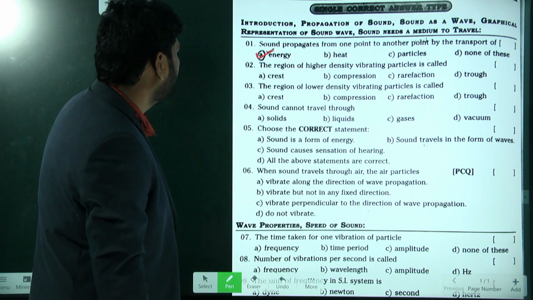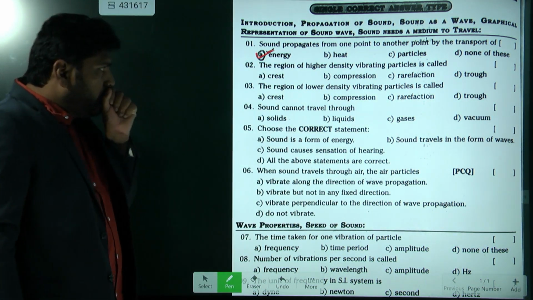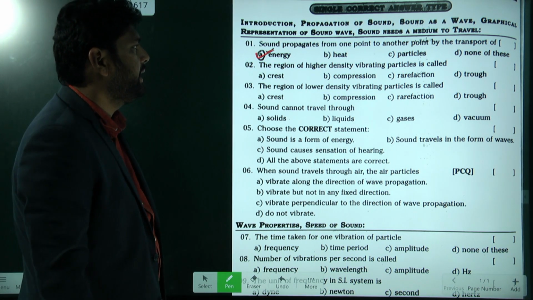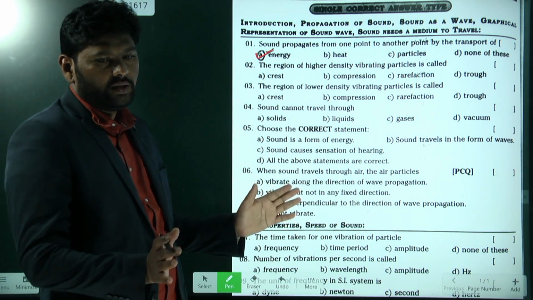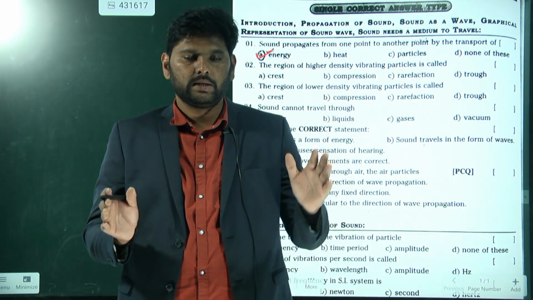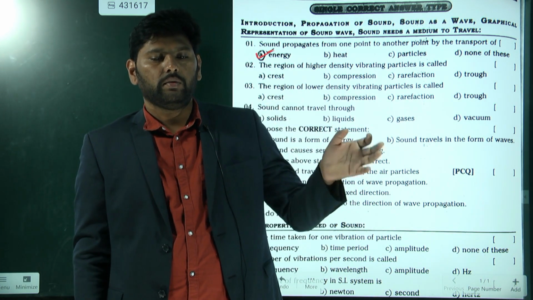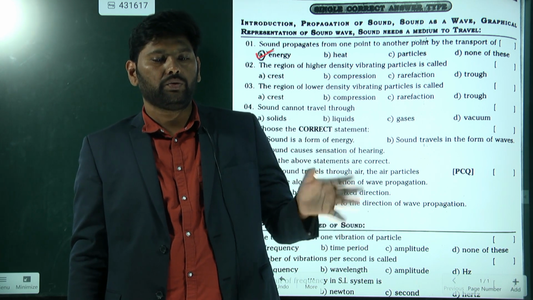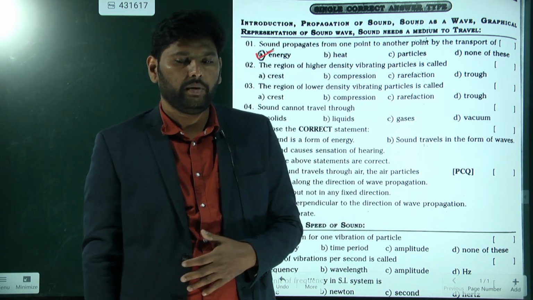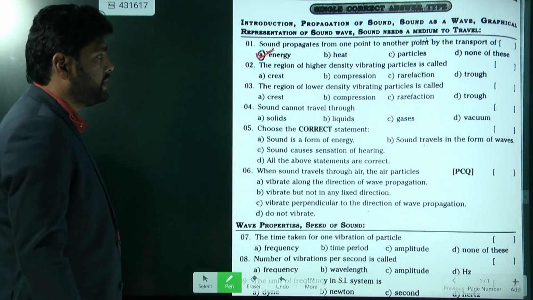Next one. The region of high density vibrating particle is called what? Actually, sound propagates in the form of crest and trough, as well as high density and low density regions, which form when sound is traveling. The high density region is also known as a high pressure region. What is the name of the high pressure region? The high pressure region is also known as a what?